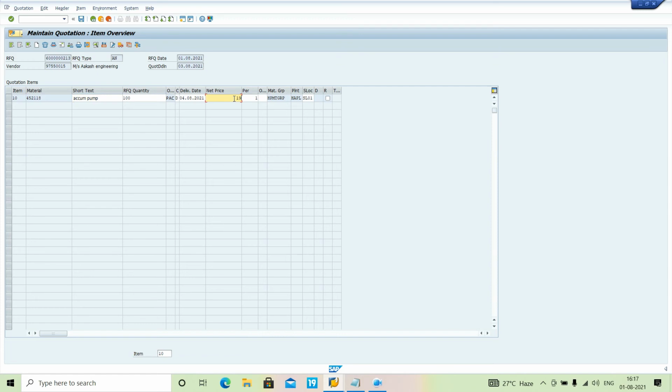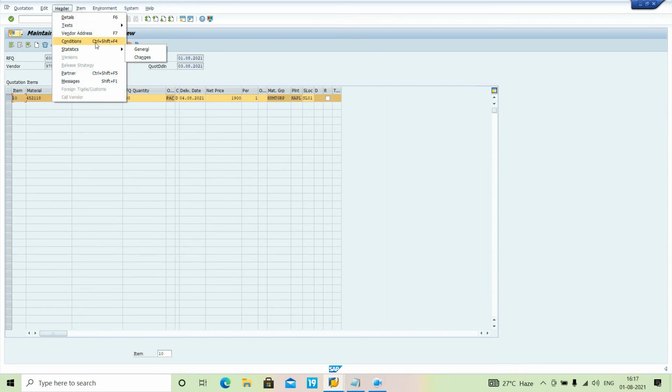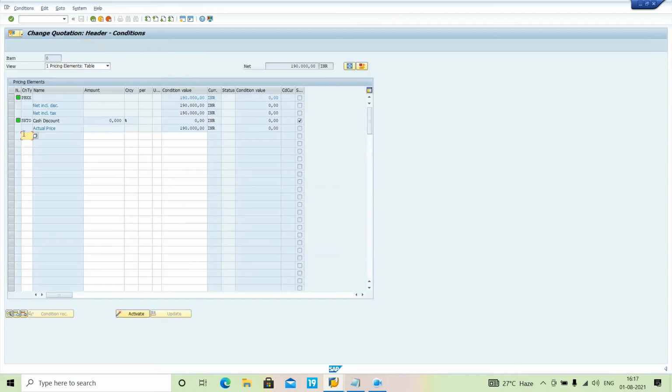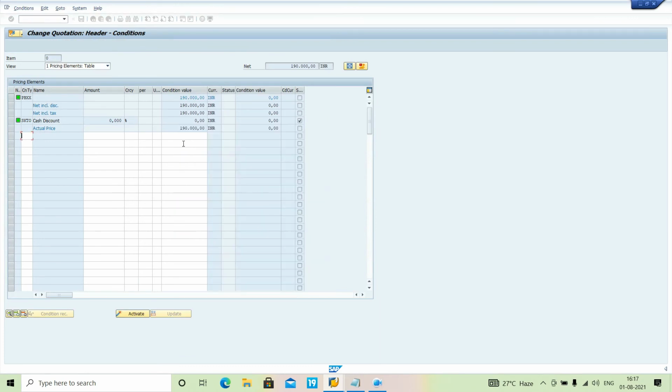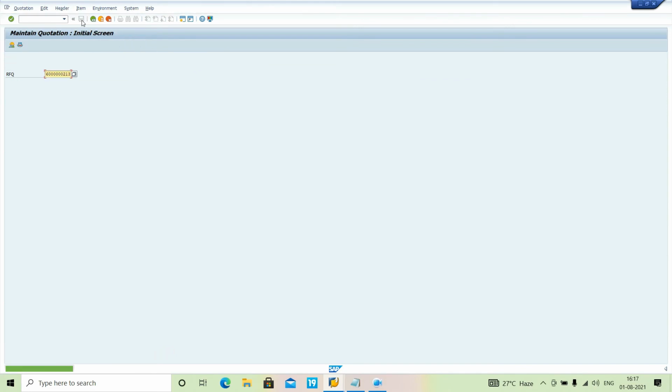Suppose he is giving 1900, and the taxes, the surcharge on the gross, is suppose 8%, right? Go back, click on save.